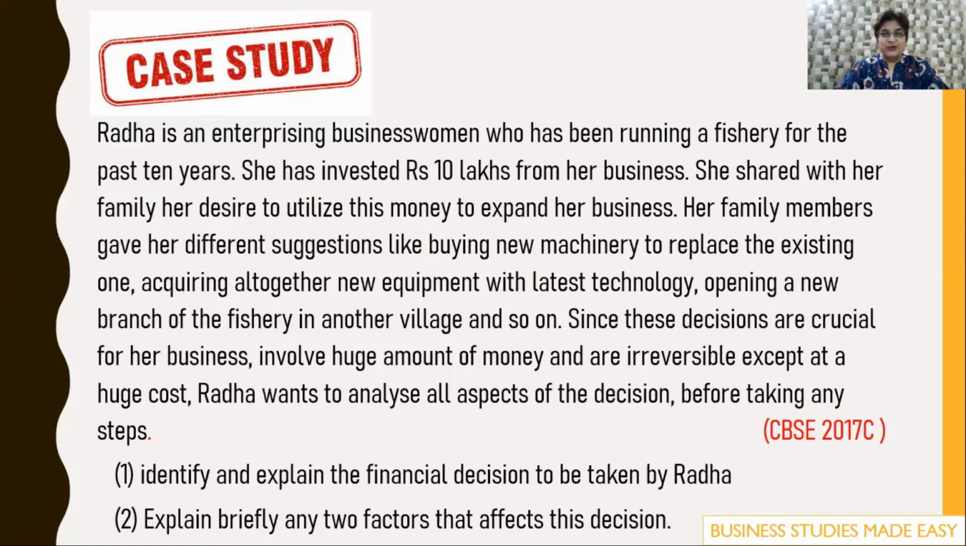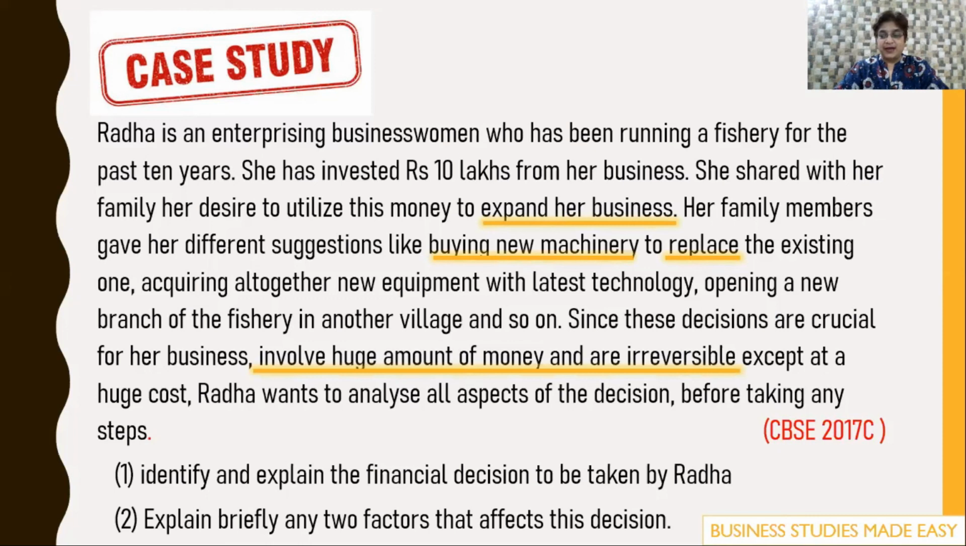So have you been able to guess what the answer is? Okay, let me share it with you. Yes, you guessed it right. So here the keywords are: expand her business. For that, she's buying machinery. So this is a capital budgeting decision, an investment decision: replace an existing machine or buy a new machine, and a huge amount, irreversible. These are all hinting at a capital budgeting decision.